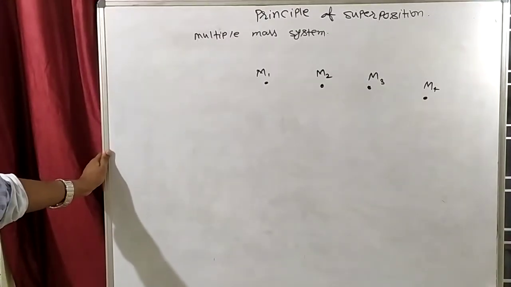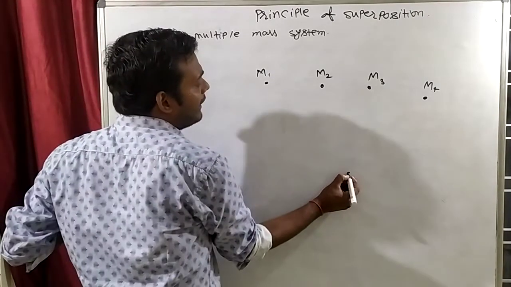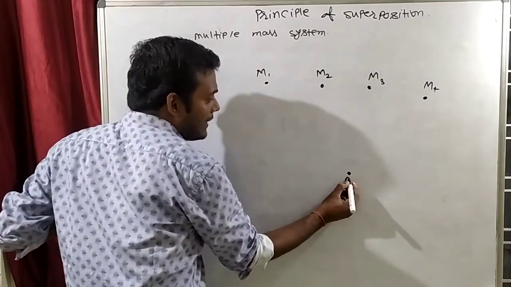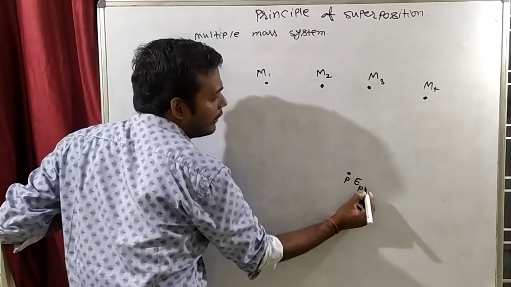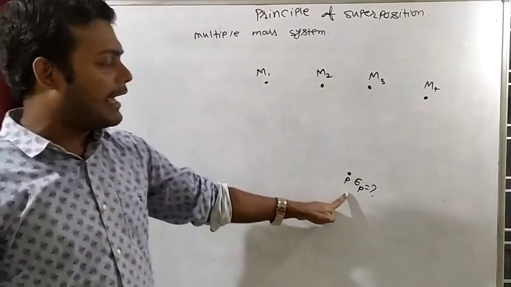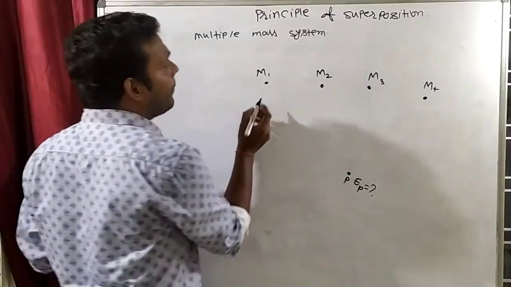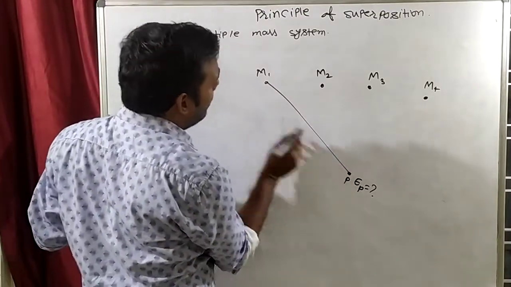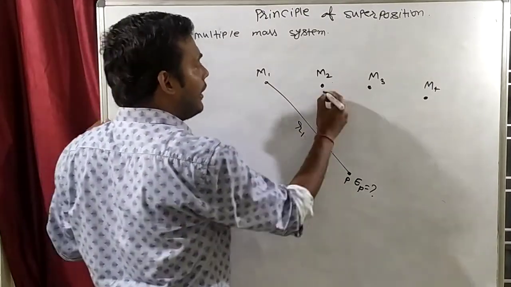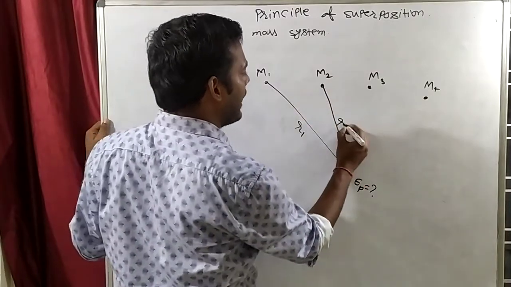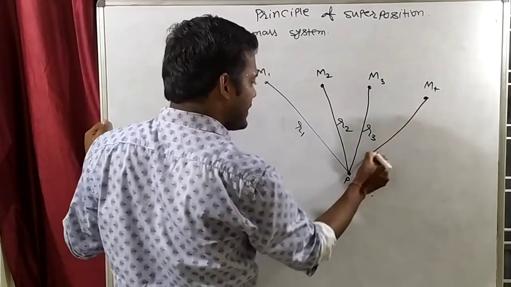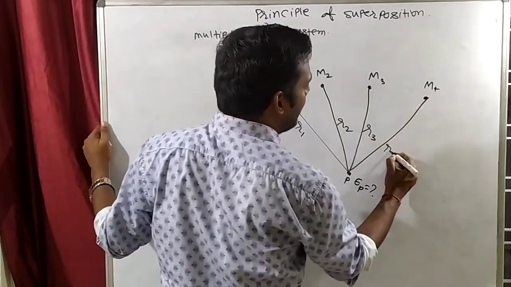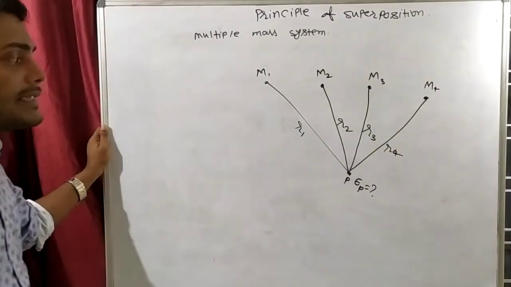There are four masses, and we want to find the gravitational field at any point P. Let's say here is a point P, and we want to find what the gravitational field at point P is. So how will we find it? Let's say the separation of the first mass from point P is R1, the separation of the second mass from point P is R2, the separation of the third mass from point P is R3, and the separation of the fourth mass from point P is R4.